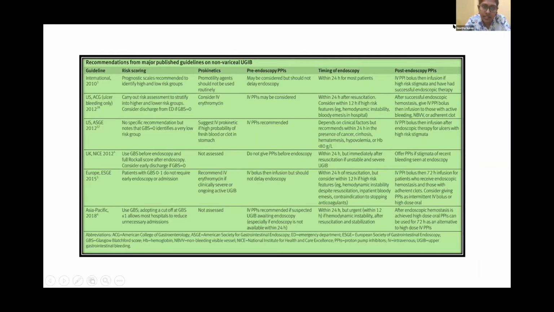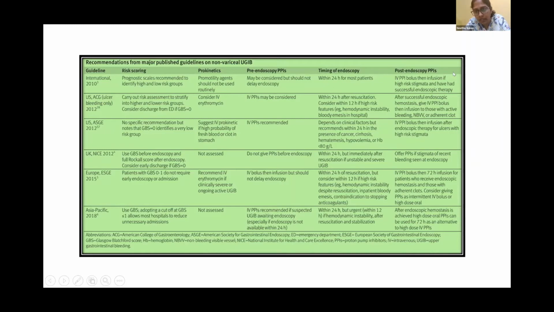Regarding prokinetics, some guidelines say that promotility agents should not be used routinely. Some say we have to consider promotility agents like IV erythromycin. And regarding pre-endoscopy PPIs, the majority of the guidelines say that IV PPIs should be considered pre-endoscopically, but should not delay endoscopic time. And coming to the timing of endoscopy, most of the guidelines say endoscopy should be undertaken within 24 hours for most patients. And if the patient is highly hemodynamically unstable, then the patient should be immediately taken for endoscopy and further management.